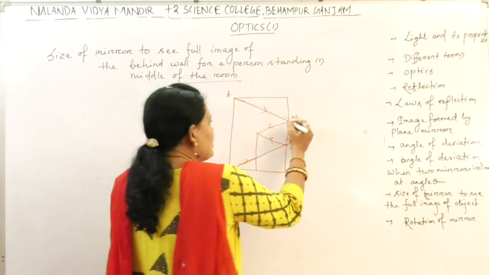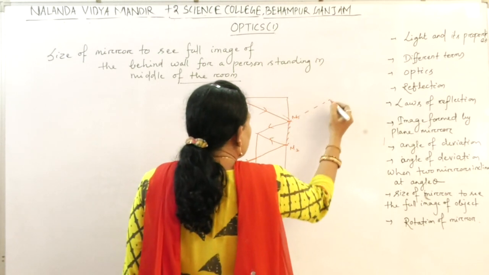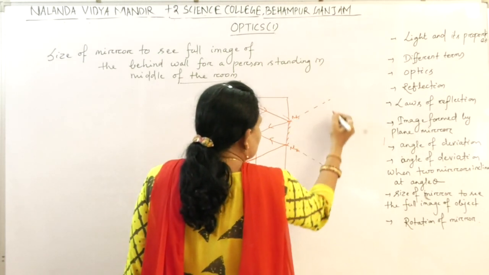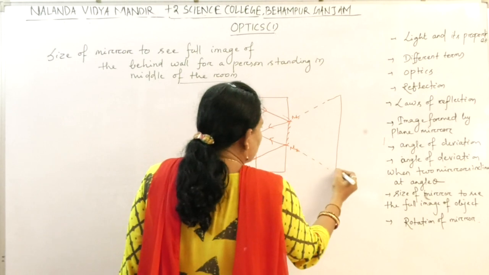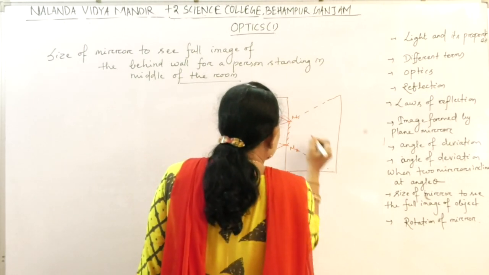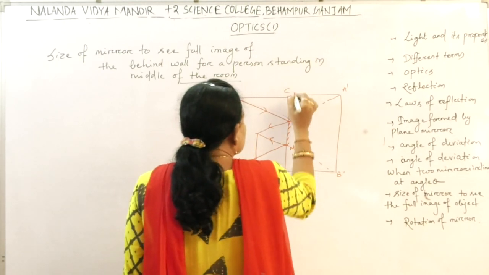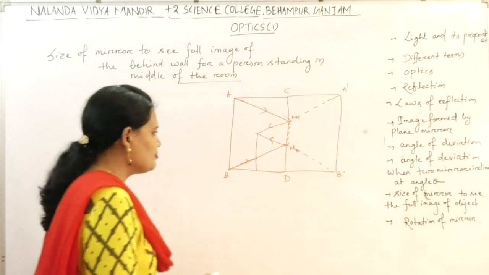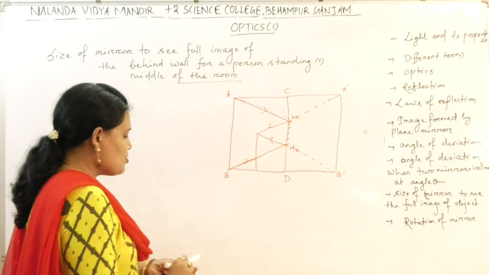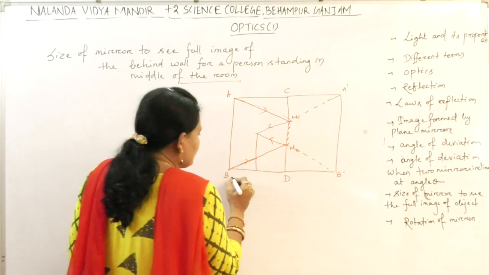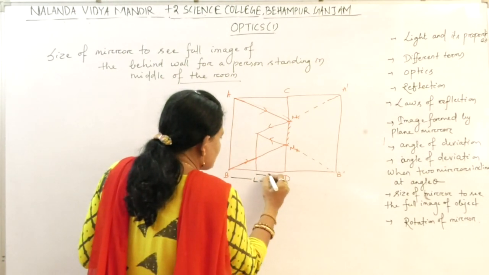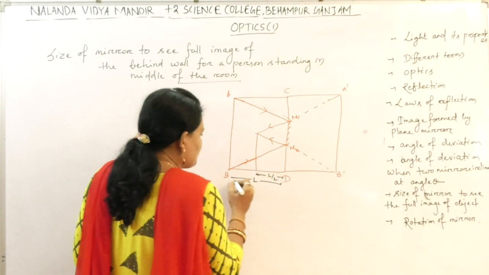So what will be the image? Let us produce it in the backward direction. Let the image be formed here, A dash, B dash, C, D. Let this distance be the length of the mirror, so this much is L by 2.